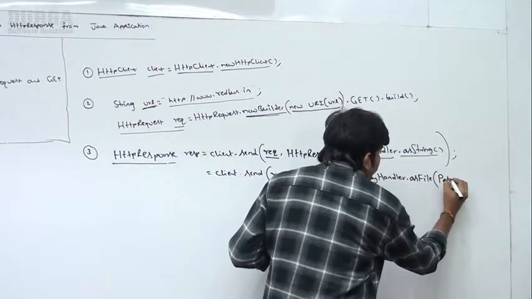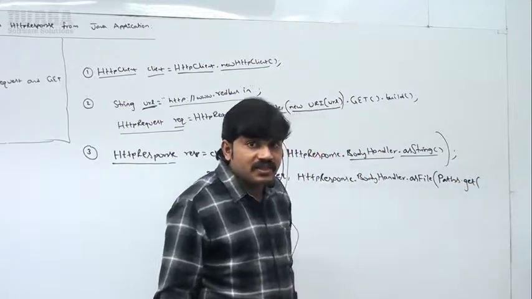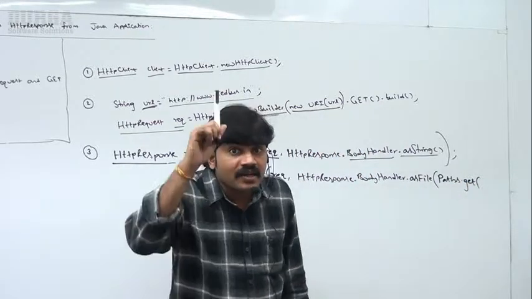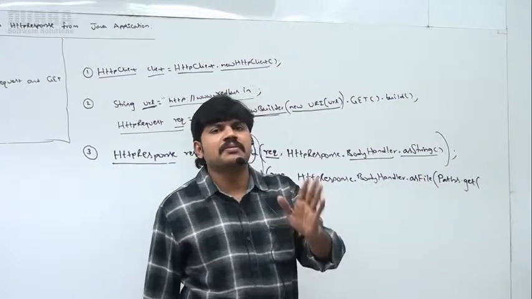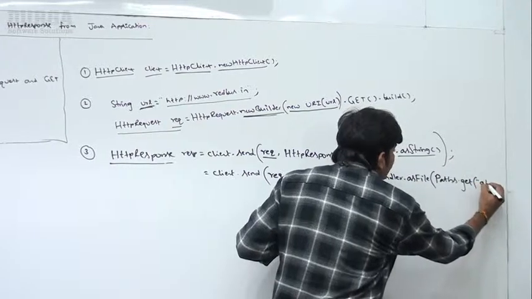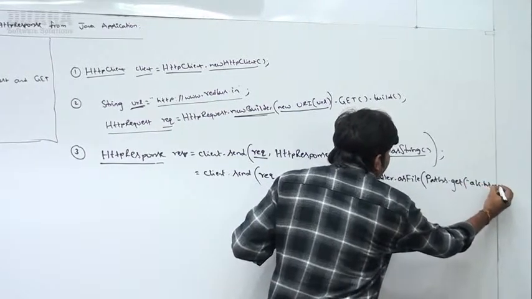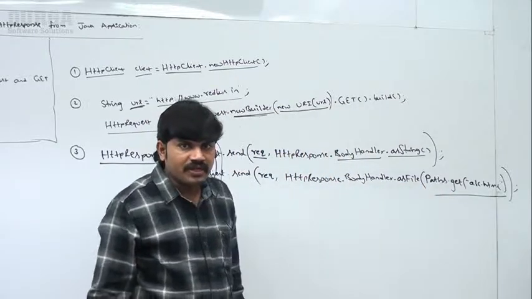Next, Paths.get. Sir, Paths is a class present inside the java.nio package. Don't worry, we are going to use it only one time. Paths.get method, to which file you want to write: abc.html file. I have to write to the abc.html file. Are you able to understand?